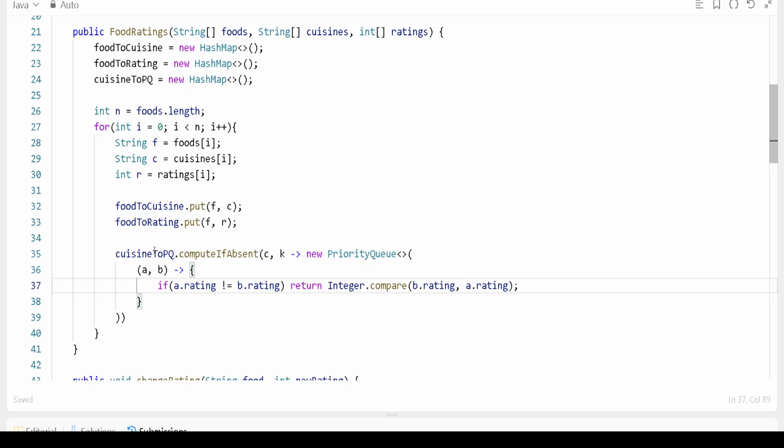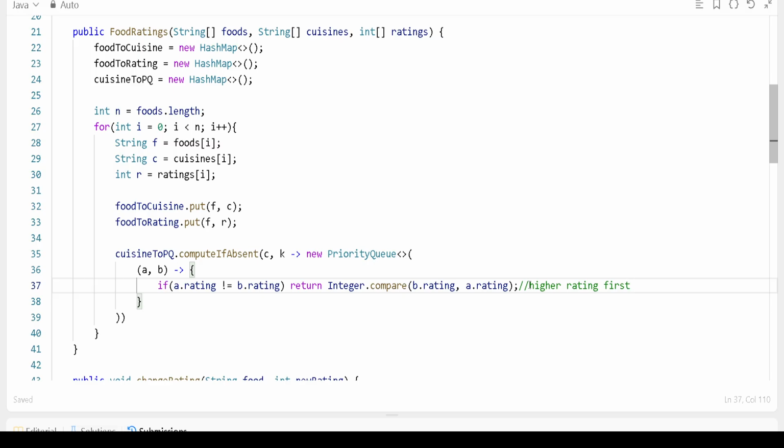Because it's an object method, we can get the compare method from all the objects, since it's a default method in the object. So you can call the compare method and check the two ratings. Basically we want the higher rating first, and for that you have to define it.